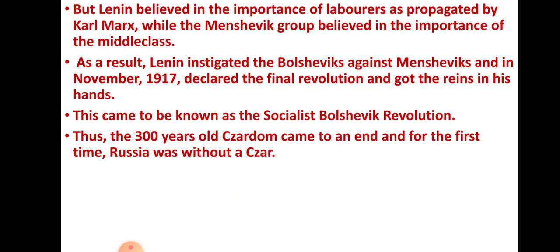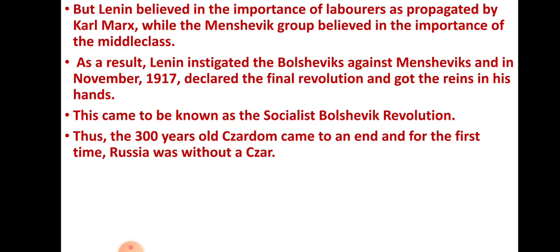As a result, Lenin instigated the Bolsheviks against the Mensheviks, and in November 1917 declared the final revolution and got the reins in his hands. Because of this, Lenin and the Menshevik group were opposites. So Bolsheviks and Mensheviks went against each other and declared a final revolution. After the revolution, the Bolsheviks got the power. This came to be known as the Socialist Bolshevik Revolution.